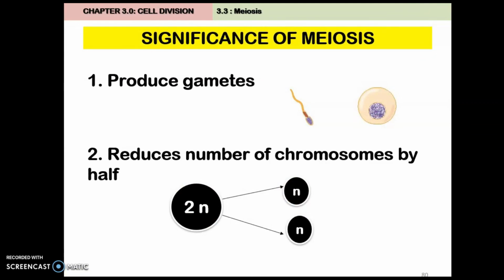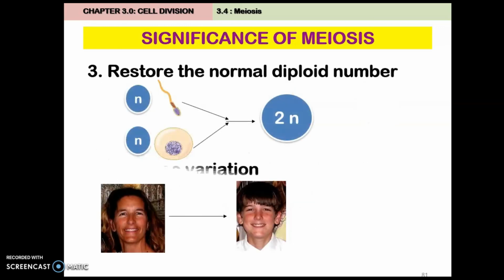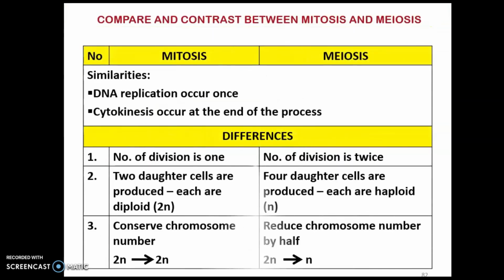So untuk memastikan continuity of the genetic material tu lah, supaya setiap generasi memang ada 46 kromosom sahaja. Reduce number of chromosome by half. And then restore the normal diploid number, increase variation. So this is the difference between mitosis and meiosis. The similarity, DNA replication occur once, okay. Cytokinesis occur at the end of the process. And the difference, the number of division is 1 for mitosis and for meiosis is occur twice. Number of daughter cell in mitosis 2, but in meiosis is 4.